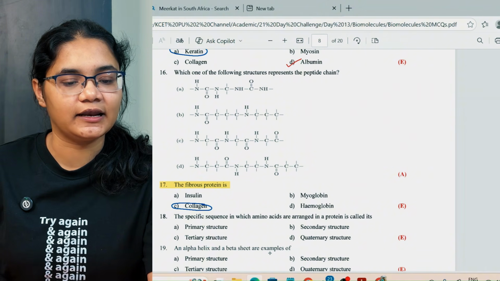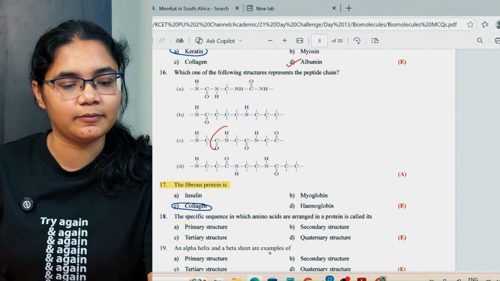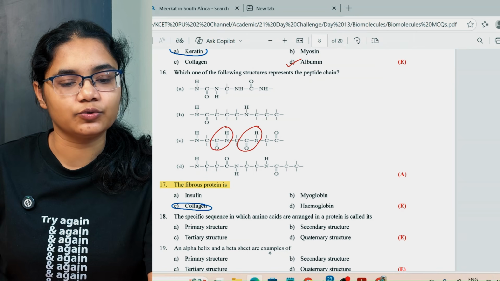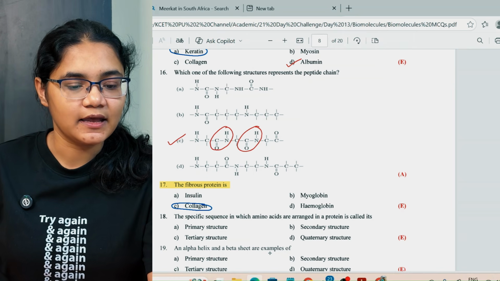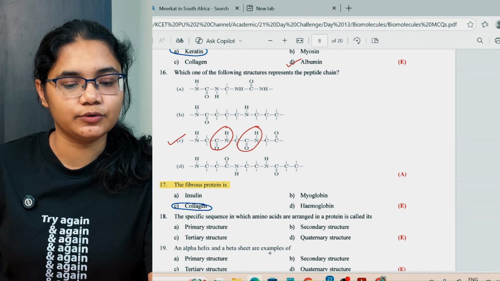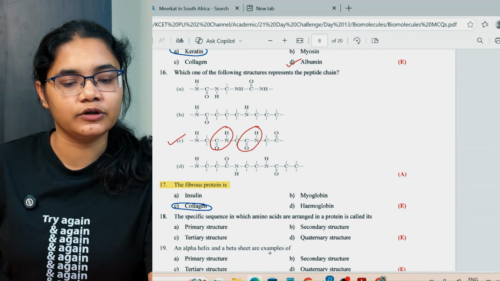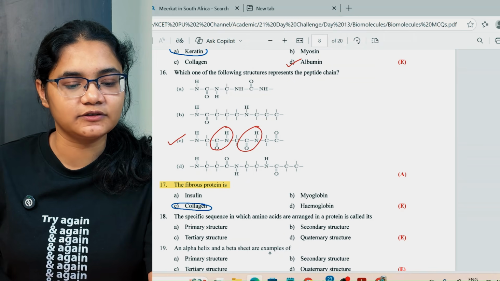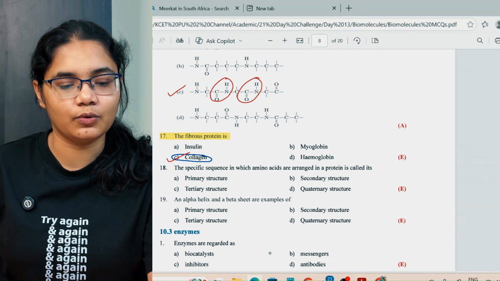So you can see NHCCO. So here there is a peptide bond, again and again it is showing. So that is why option number C here. Next, the fibrous protein: insulin, myoglobin, hemoglobin are all your globular proteins. So the fibrous protein will be option number C, which is the collagen.